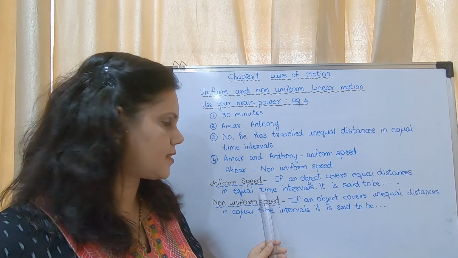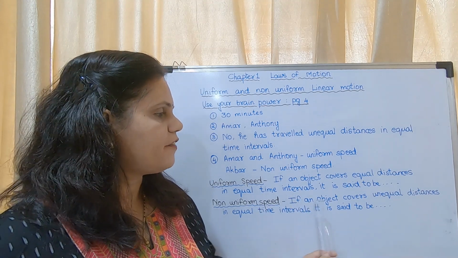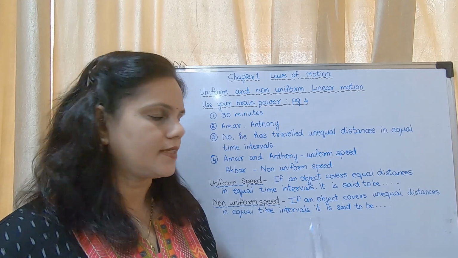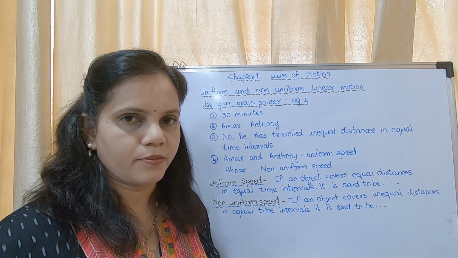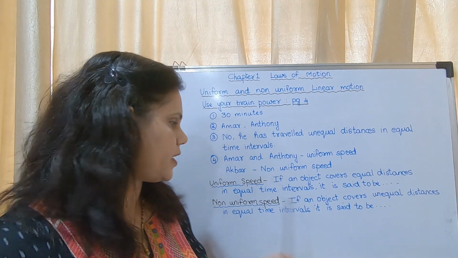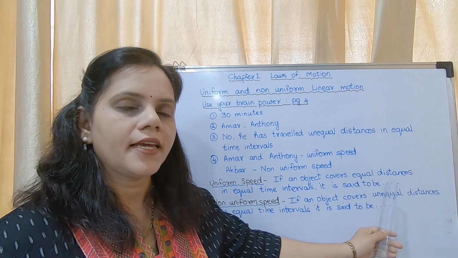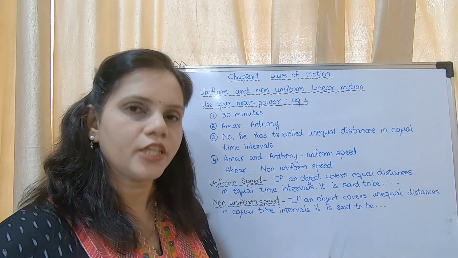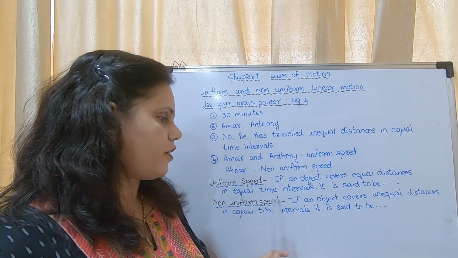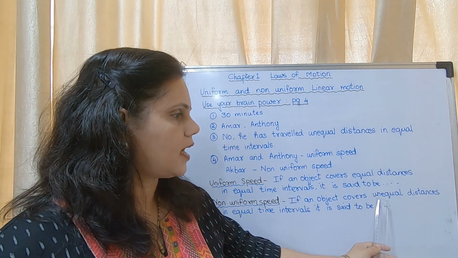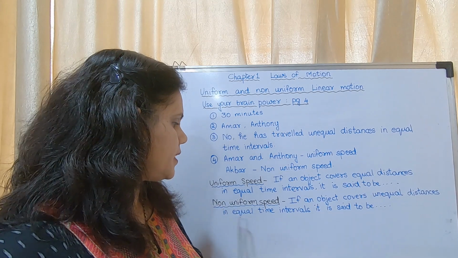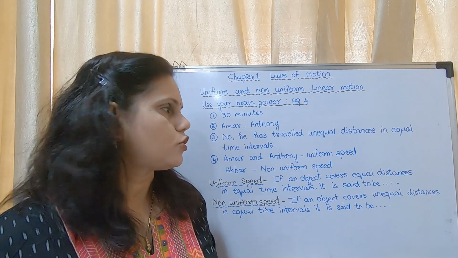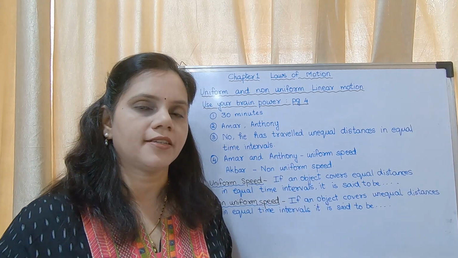What is non-uniform speed? If an object covers unequal distances in equal time intervals, it is said to be non-uniform speed. Okay, so you may write these answers in your textbook.